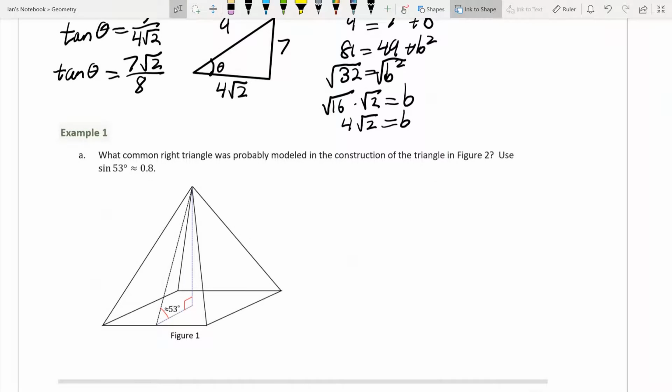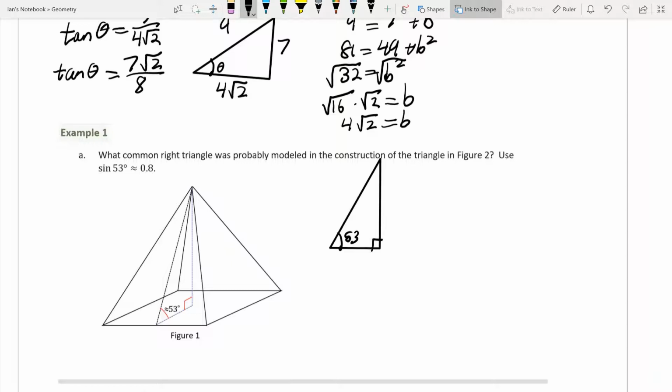So, what common right triangle was probably modeled in the construction of the triangle in Figure 2? Use sine of 53 is equal to 0.8. Now, if you guys remember, we talked about the history of this, and they were using this to build the Great Pyramids. So, this angle measure, it's not truly 53. I think we figured it out to be like 53 point something. But it's just easier to write 53 degrees. So let's take this triangle out of there.